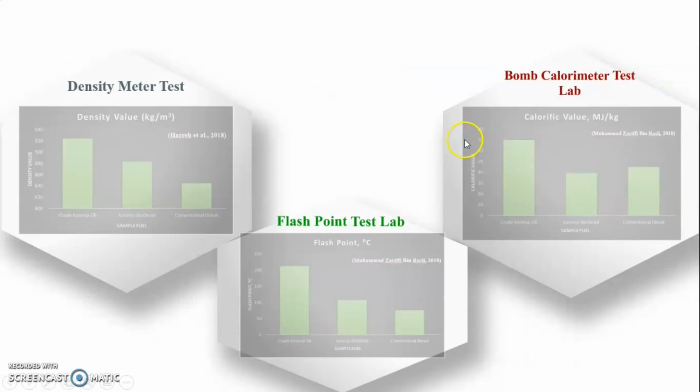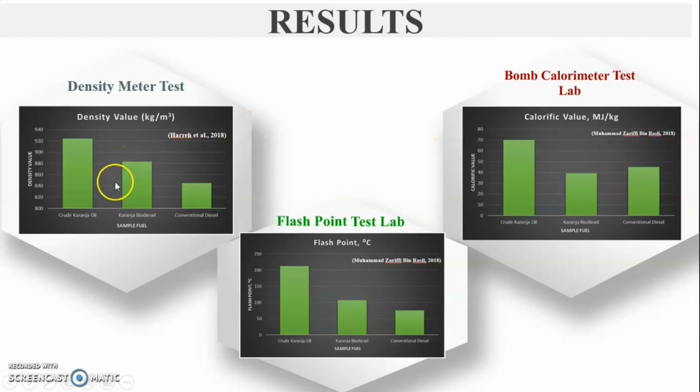Next we have the density meter test where we can see that Karanja biodiesel has a density which is in between crude Karanja oil and conventional diesel. Similarly, for the flashpoint test, we can see that the flashpoint temperature of Karanja biodiesel is in between crude Karanja oil and conventional diesel. But for the calorimeter test, we can see that the calorific value of Karanja biodiesel is the least among all the three fuels that we have tested.